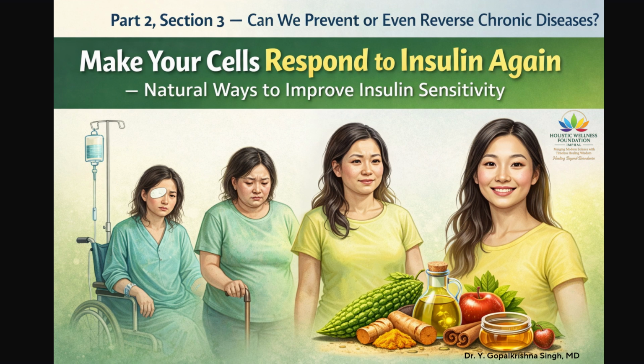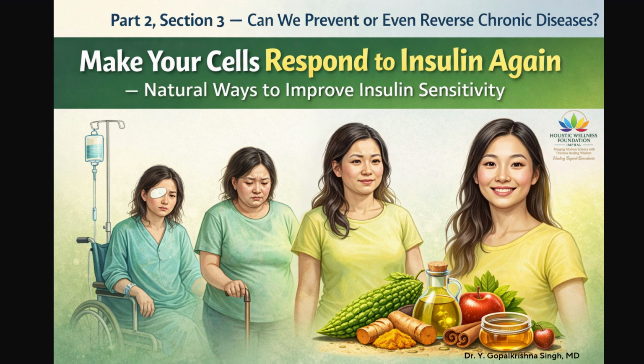The metabolic master switch. AMPK is a cellular energy regulator. When activated, it increases glucose uptake, improves insulin sensitivity, increases fat burning, reduces liver glucose production, and improves mitochondrial function. Many natural foods activate AMPK, helping restore insulin sensitivity.